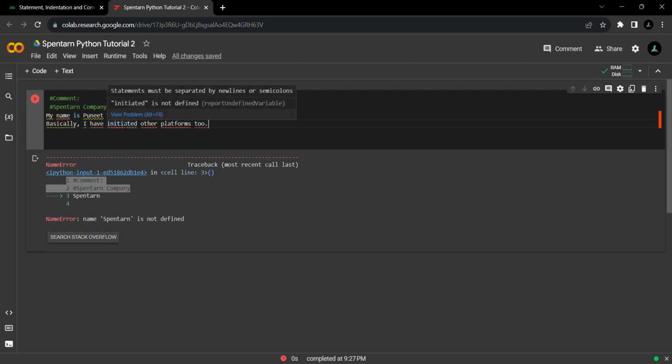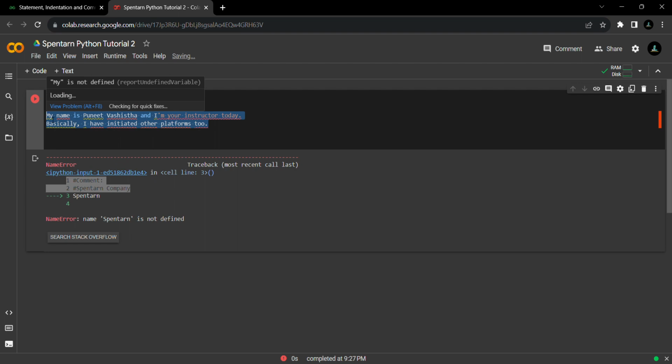Now, I want this to be ignored by the Python compiler or interpreter, whatever you say. I've already told you the difference between interpreter and compiler, let me recall it. If the program is compiled whole at once, it is considered compilation, done by the compiler. If the program is checked line by line, then it is considered interpreting, and the interpreter is interpreting the program.